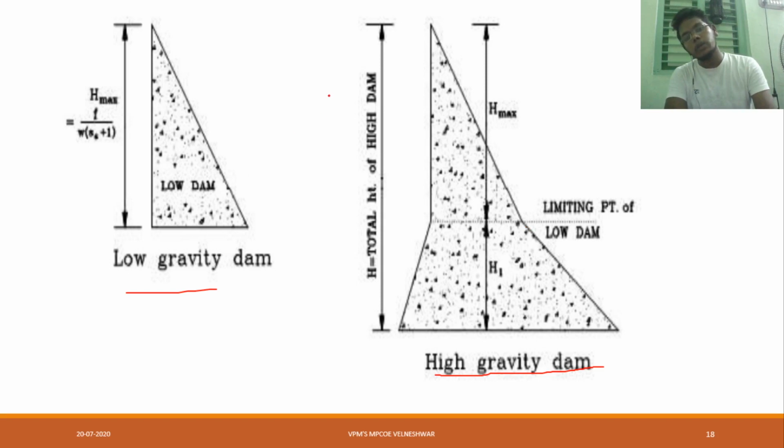Here H is nothing but the total height of the dam, and H max means how much we have to provide, that is nothing but H1. Obviously we don't know how much we are providing, so we can call it H1. For H max the formula is F divided by W into SC plus 1. This is as per IS provisions.